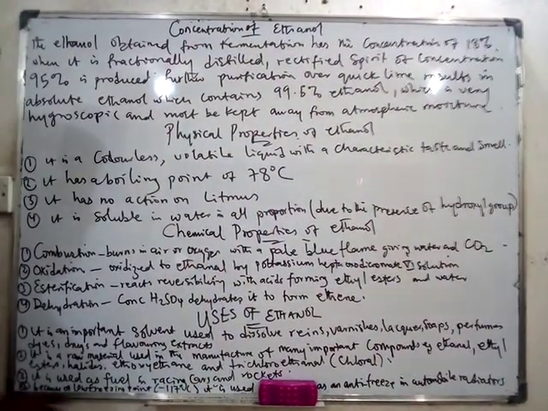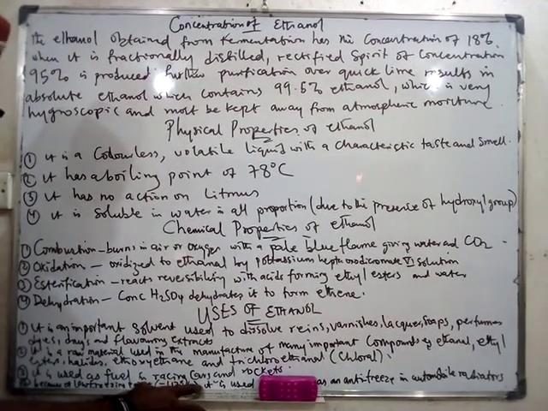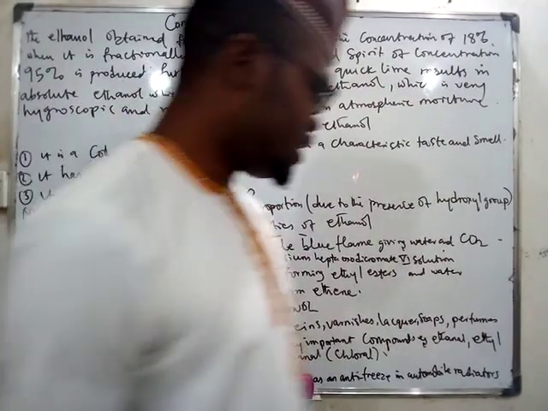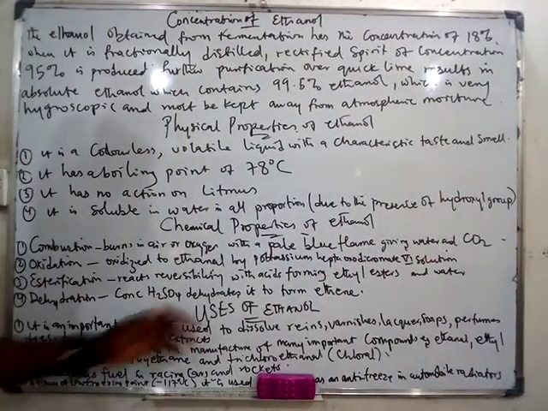Because of its low freezing point, the freezing point of ethanol is minus 117. It is used as antifreeze in automobile radiators. You understand? So these are one of some of the uses.